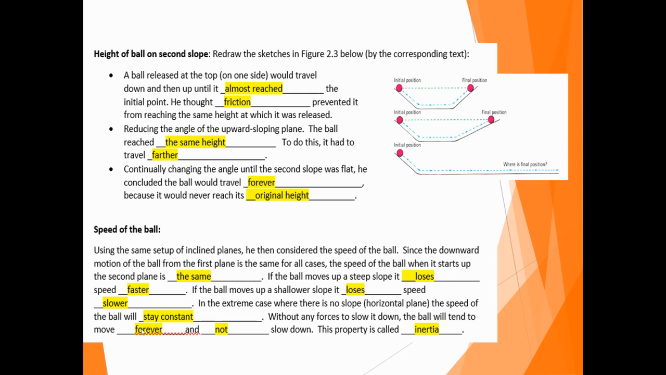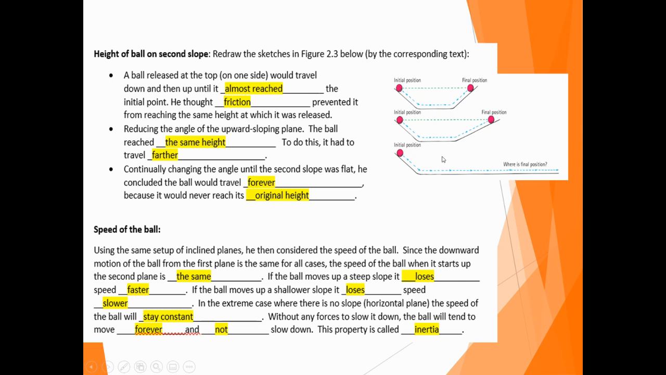In this part, I included the sketches for you of the three things that were in your textbook. In the first one, a ball released at the top on one side would travel down and then up until it almost reached the initial point. He thought that friction prevented it from reaching the exact same height when it was released. So it's really close to the same height, but not quite.